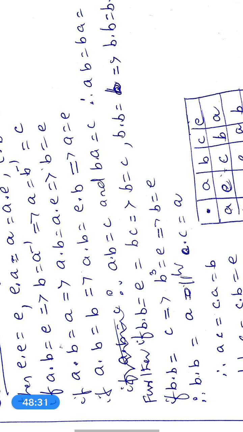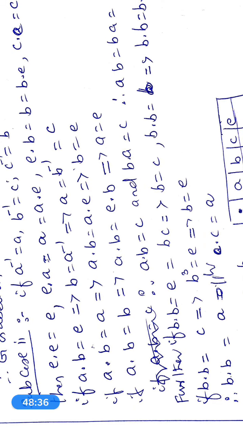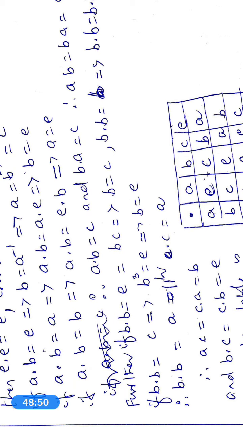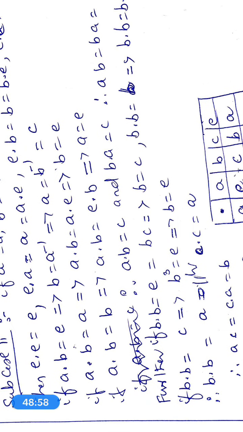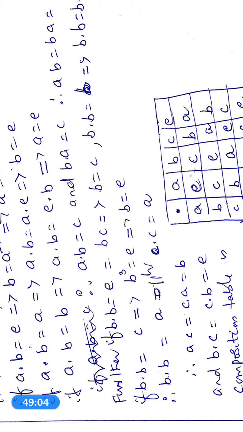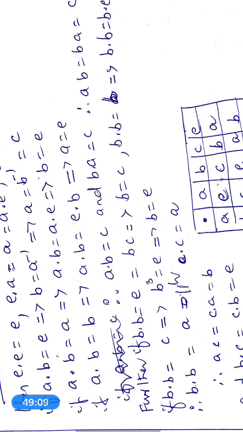Again, A·B is equal to E. Suppose A·B is equal to A. Implies A·B is equal to A·E. Implies B is equal to E by left cancellation law. It is also wrong, because B is not equal to E. Suppose A·B is equal to B. Implies A·B is equal to E·B. By right cancellation law, A is equal to E. It is also wrong. Therefore, A·B is not equal to E, A·B is not equal to A, and A·B is not equal to B. Therefore, A·B is equal to C and B·A is equal to C, so A·B is equal to B·A is equal to C.